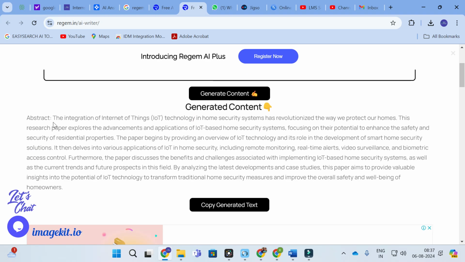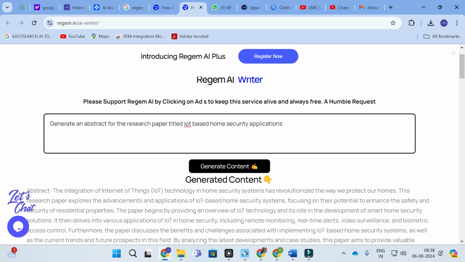Here you can see the abstract: the integration of Internet of Things technology in home security systems has revolutionized the way we protect our homes. This research paper explores the advancement and applications of IoT based home security systems, focusing on their potential to enhance the safety and security of residential properties. A perfect abstract will be generated here. This will be very useful for students as well as research scholars, and you can use it for free also. Let us explore some other things.